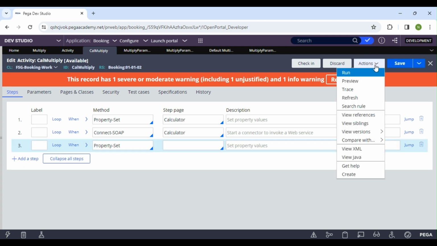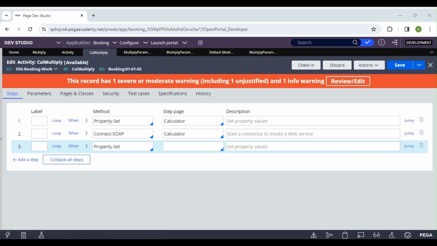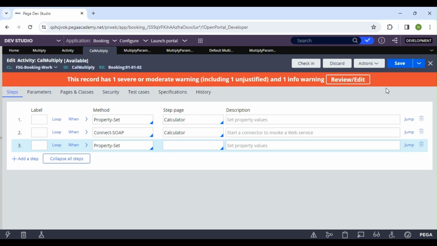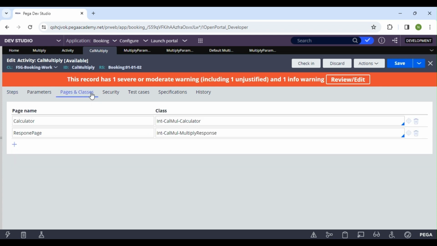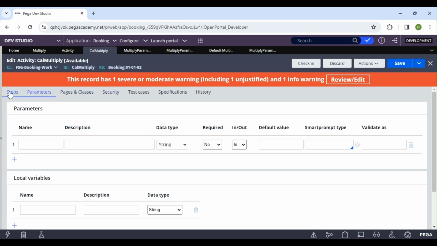I'll just go and run this. Put tracer. Just click on run. There is some exception. Can't find the connect SOAP instance. Okay, the class name I gave is wrong. I'm using sub. It should be multiply, right? Where did I make the mistake?